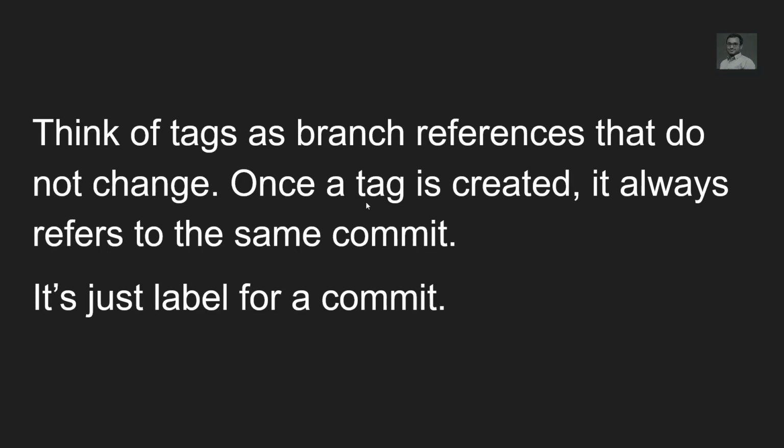Once a tag is created, it always refers to the same commit. It's just a label for a commit. So you are just keeping a label for a commit.